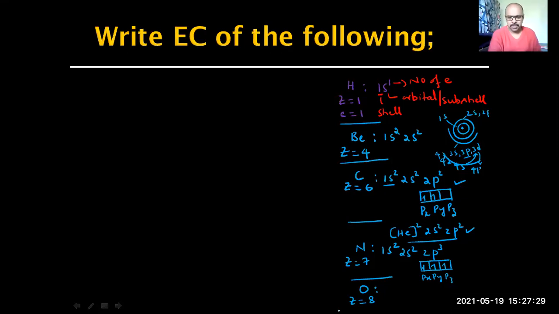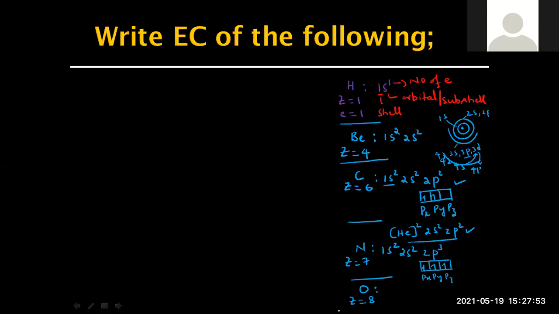Subshells in the second shell are 2s and 2p itself. They're filled. I didn't get the answer correctly. Anybody? Sir, is it because px and py are in 2 electron pairs? Sir, oxygen's electronic configuration would be 1s2, 2s2, and 2p4.